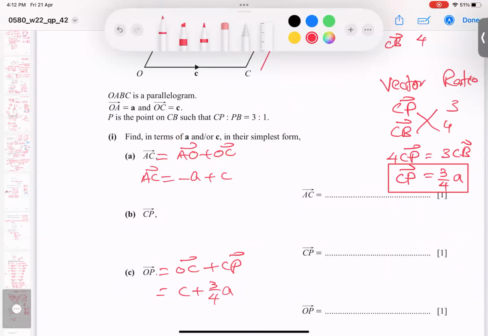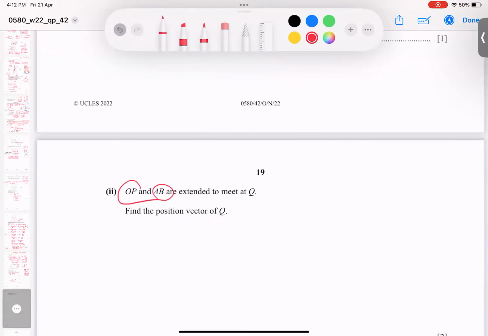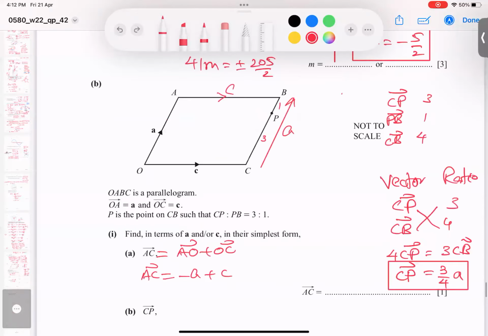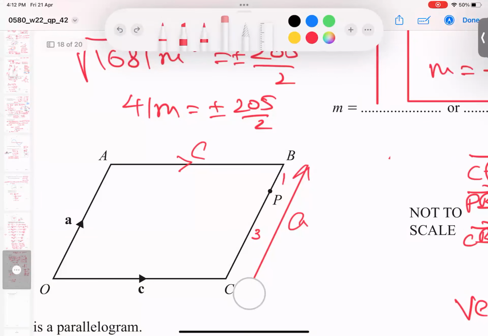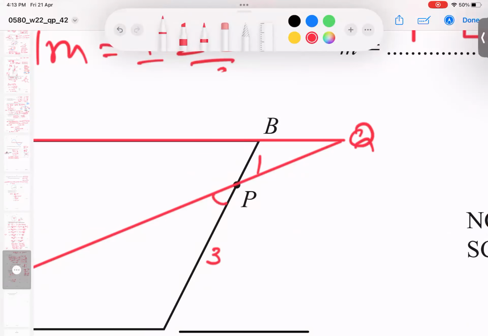Let's go for the last part. He's saying OP and AB extended meet at Q. OP and AB. Where are OP and AB? First of all, I'm erasing this. OP and AB meeting at Q. You can see, students, this is this and this. Wait a minute.